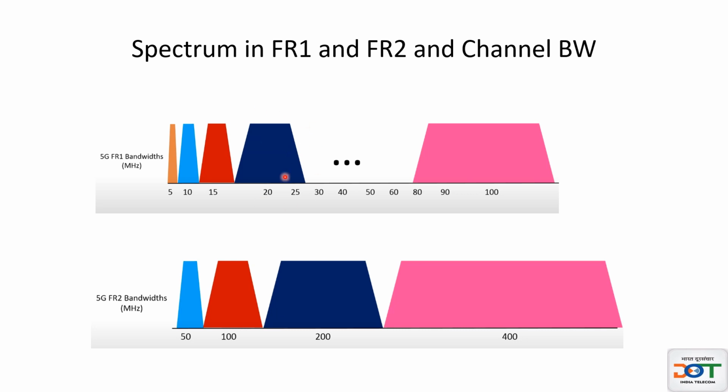In case of LTE, the maximum bandwidth allowed is 20 megahertz, whereas in 5G new radio it is very high. Let us see that. So in case of FR1, frequency range 1, the bandwidth options given by 3GPP are 5 megahertz, 10 megahertz, 15 megahertz, 20 megahertz, and so on up to 100 megahertz. In case of frequency range 2, which is beyond 6 gigahertz and up to 100 gigahertz, the bandwidth options are 50 megahertz, 100 megahertz, 200 megahertz, and 400 megahertz.